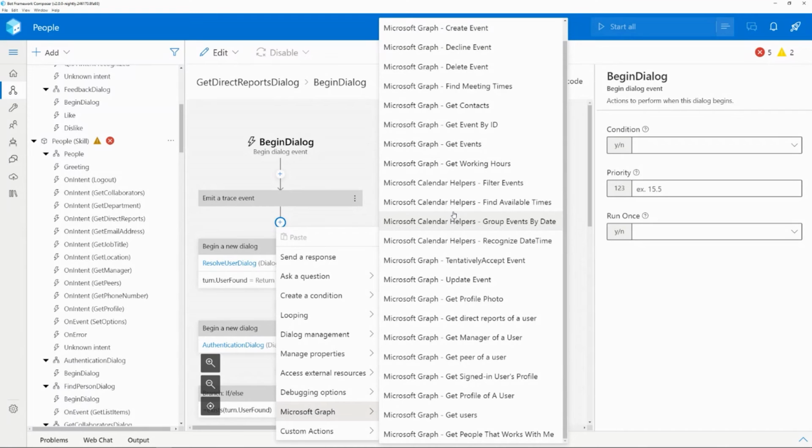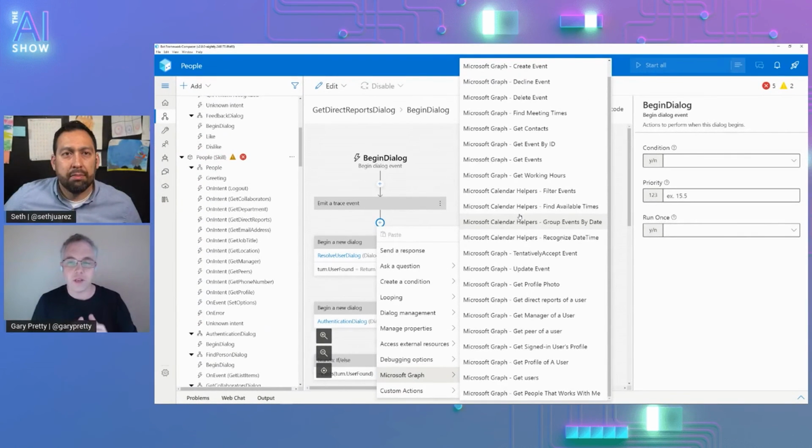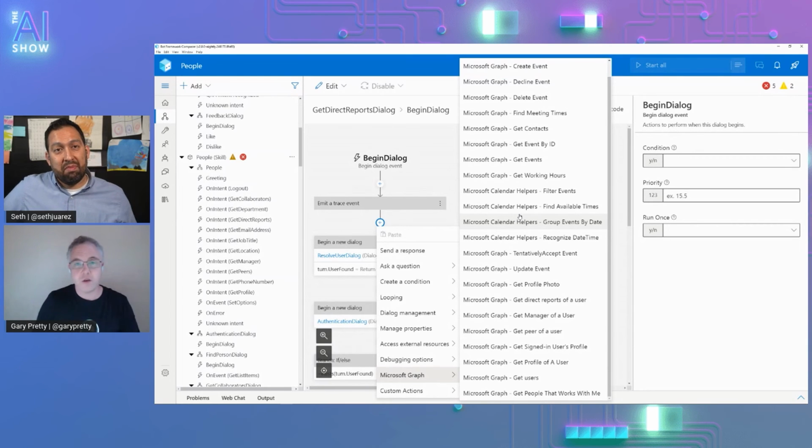So let's say you don't want this full experience just yet, but you do want to be able to do some form of calendar or people integration with Graph. You can just install this package. And that's really what we're going for. You can start small. You can start with our Enterprise Assistant. You can use just a piece of it. You can use a whole, part of it. It's really up to you. Start where it makes sense for you and collaborate with anyone. And I think that's really our message.